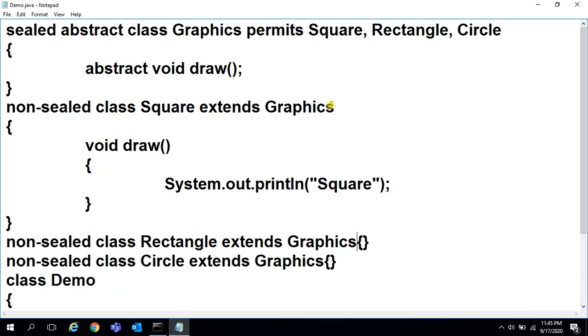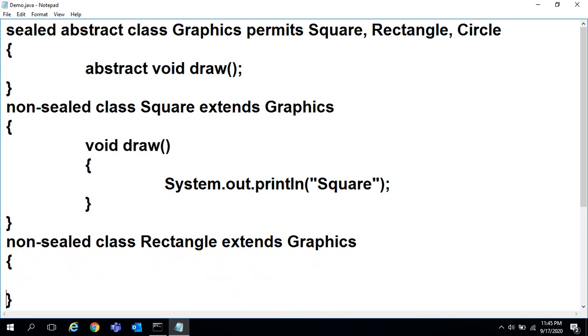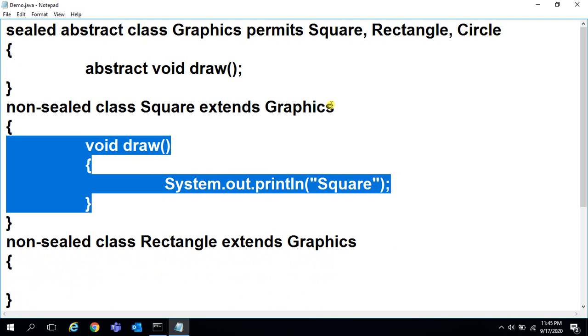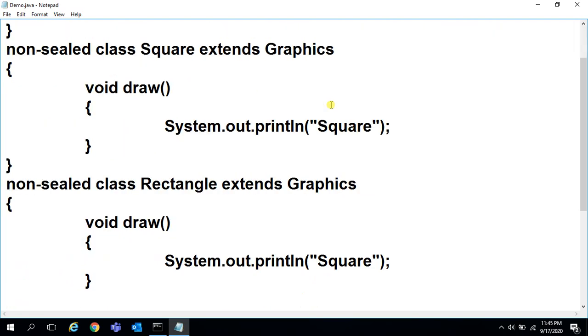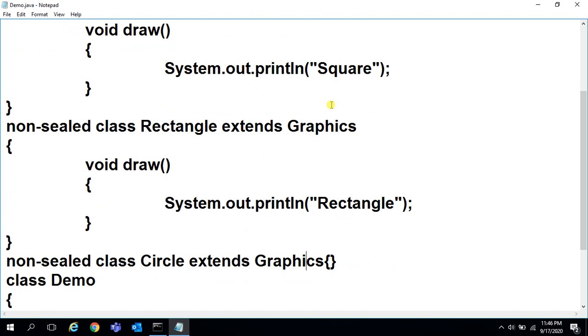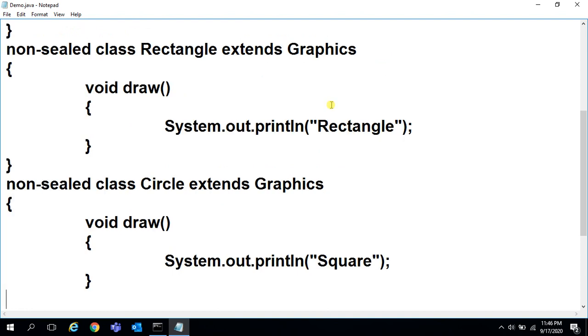So here also I'll override the method. See, this draw method I'm going to override in the rectangle class also. But here just the output I'm writing: rectangle class. Okay, same method I'll override in the circle class also. Here just the output I'm writing: circle.